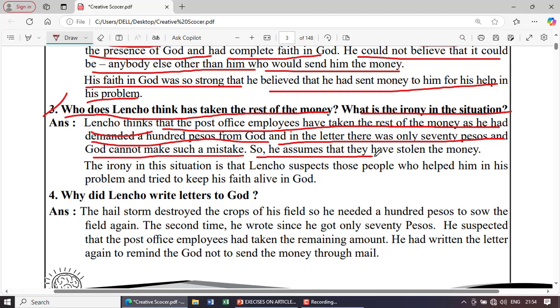So he assumes that they have stolen the money. The irony in this situation is that Lencho suspects those people who helped him in his problem and tried to keep his faith alive in God.